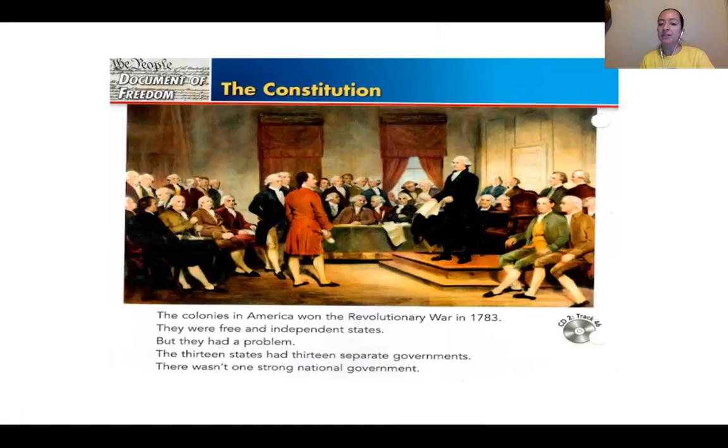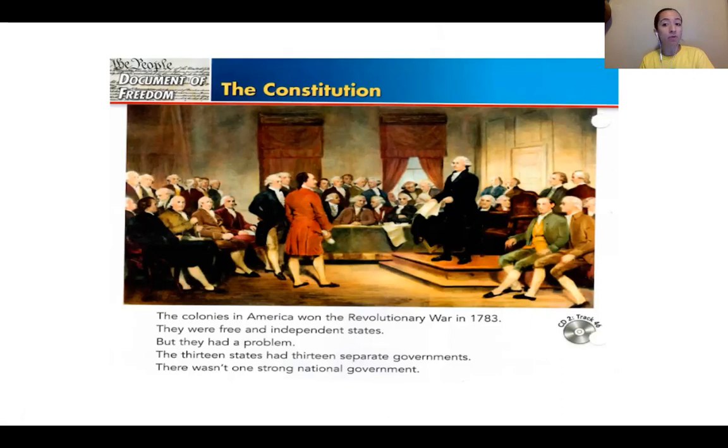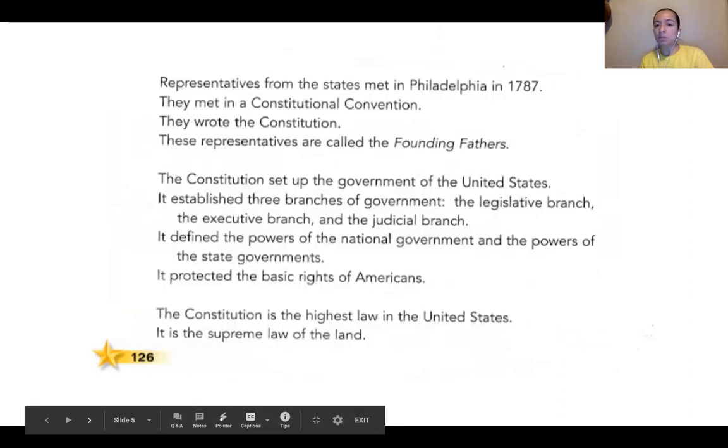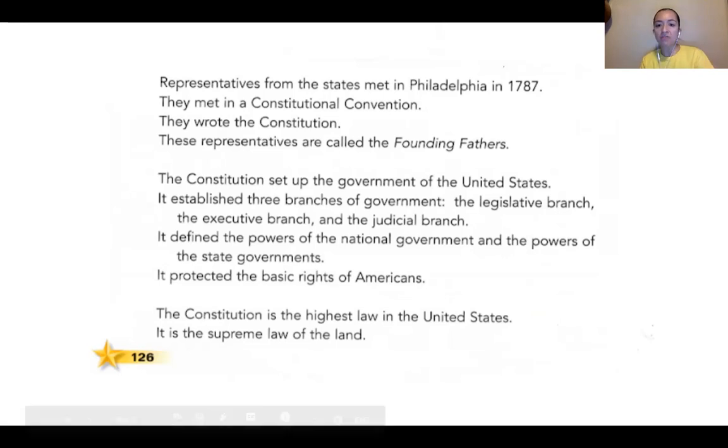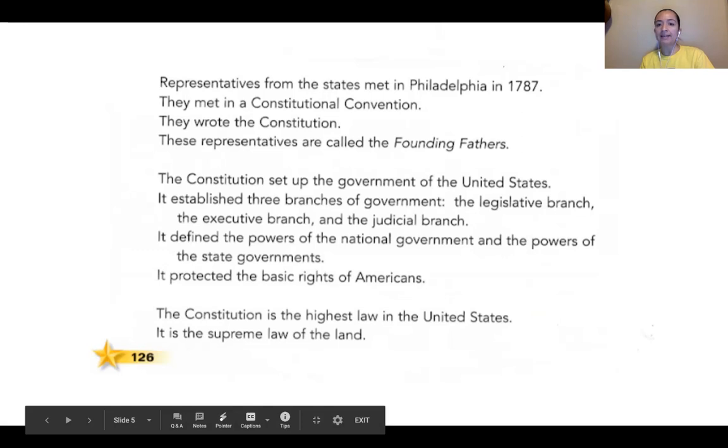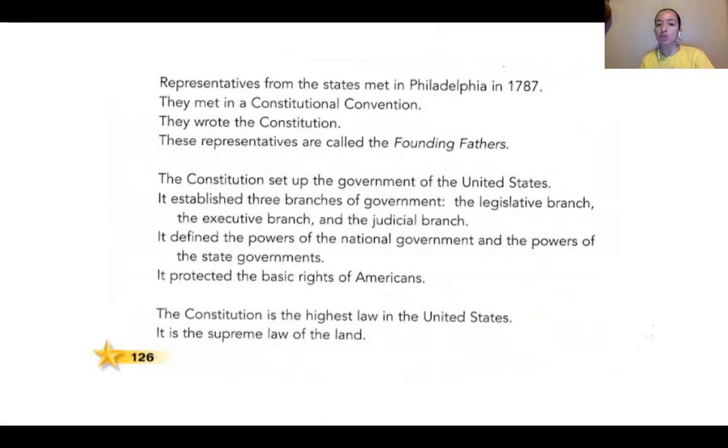Remember, there were 13 states, and before the Constitution was written, there were 13 separate governments. With the Constitution, it was possible to have one strong federal government. And that's why the representatives met at the Constitutional Convention. They met in